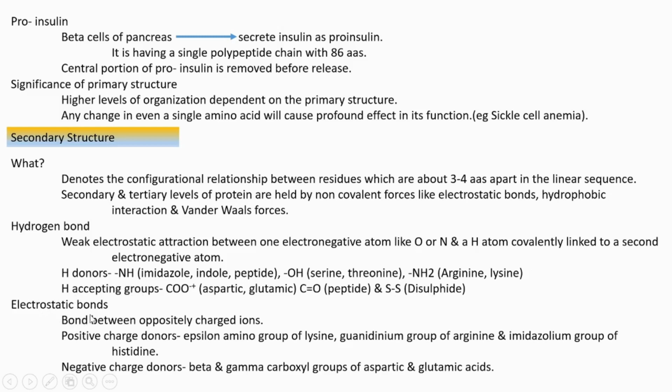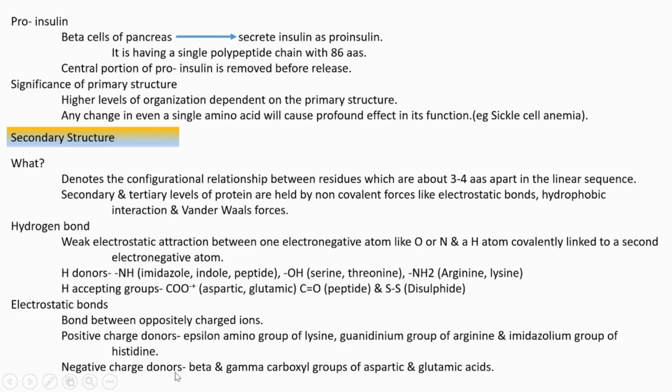Then electrostatic bonds means what? These are the bonds between oppositely charged ions, between a positively charged ion and a negatively charged ion. So, which are the positive charge ion donors? Epsilon amino group of lysine, guanidinium group of arginine, imidazolium group of histidine. These all are the donors. They all stand as positive ions to form electrostatic bond.